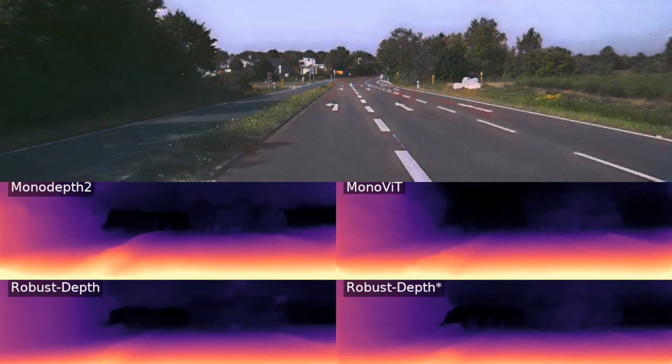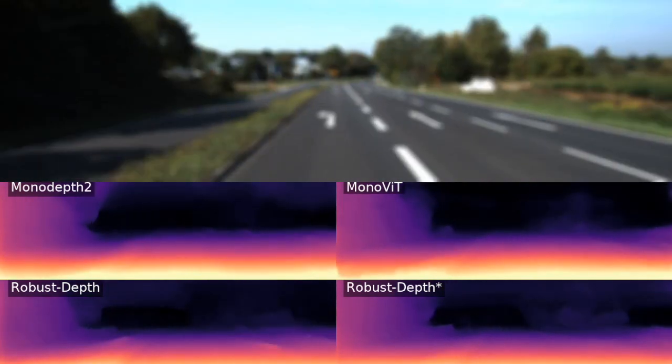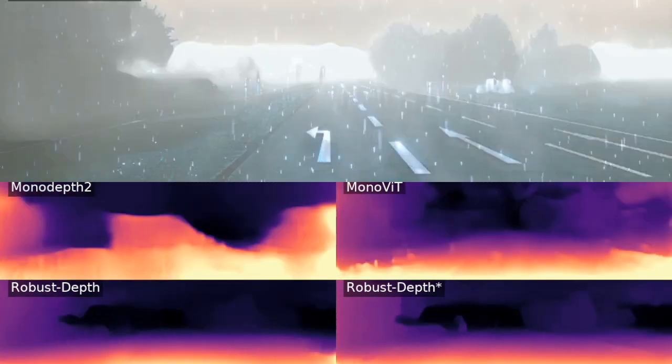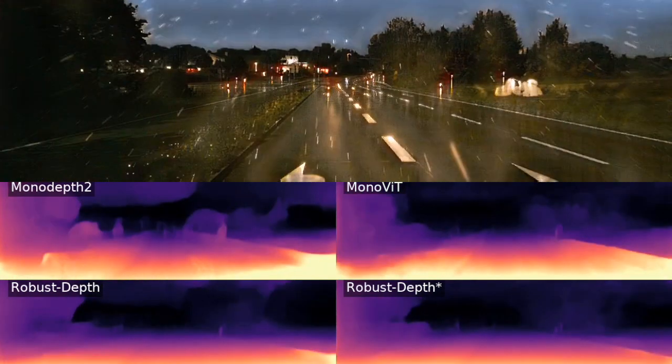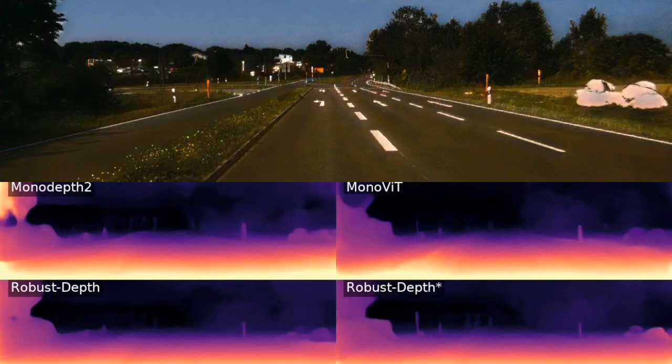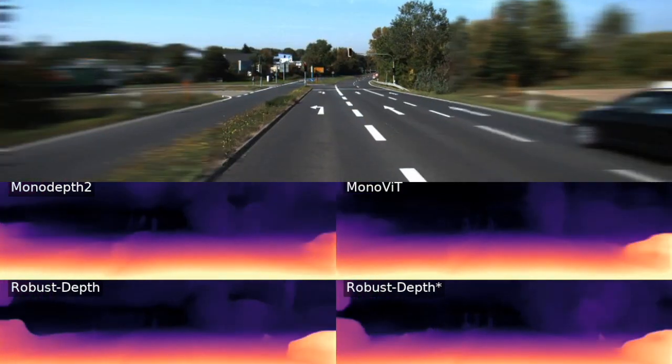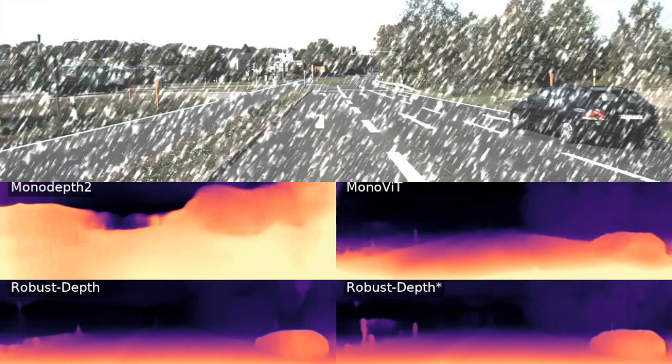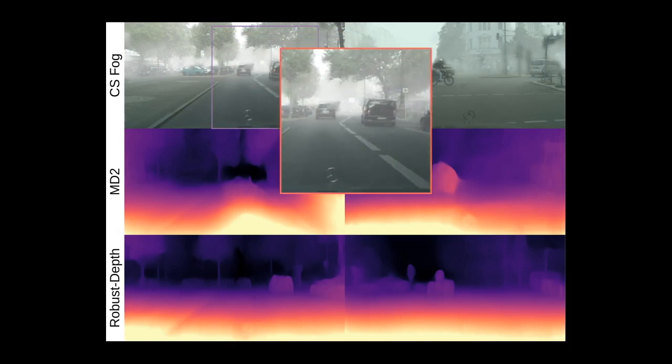For self-driving vehicles, sensors such as LiDAR struggle in some of these domains like rainy and foggy scenes. The ability to use a single camera to estimate depth in a variety of domains has strong advantages when other sensors fail. Finally, we show qualitative results on out-of-distribution data, which demonstrates impressive performance in multiple domains.